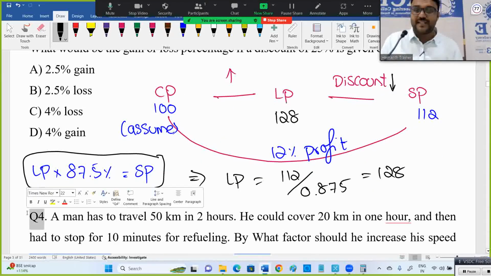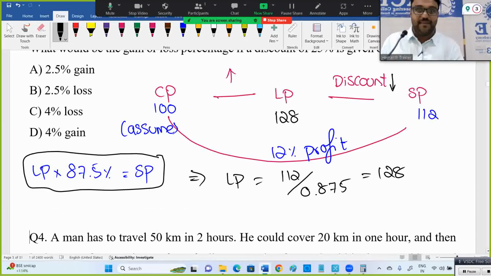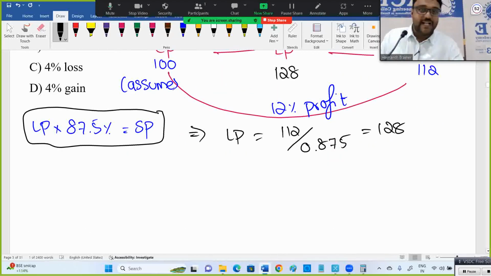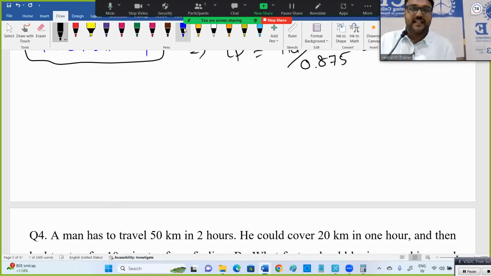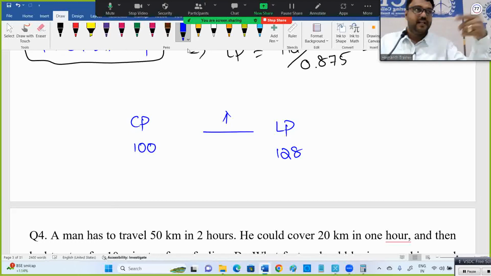Now the question is not yet completed. In other competitions it is done up to this point, but here it is not. Now what they're asking: cost price is 100, you purchased at 100, you increase the price, and the label price is 128. We already got this. We assume cost price 100, label price 128. Super. Now what they're asking is, you have to give how much discount?